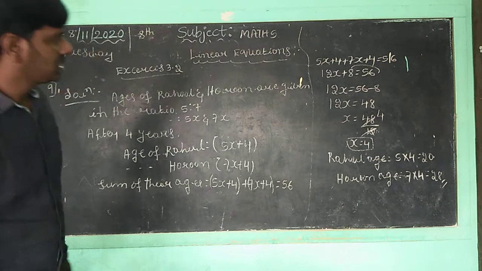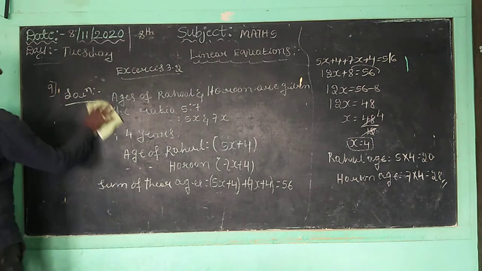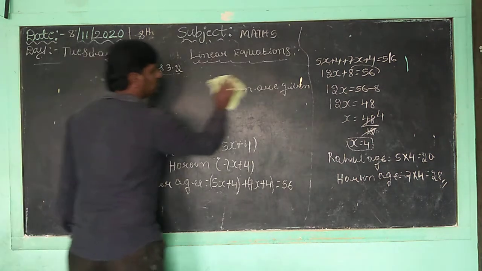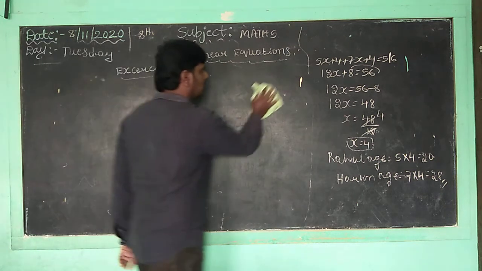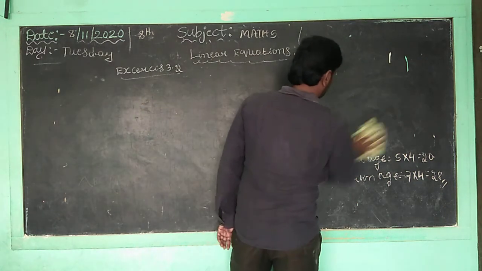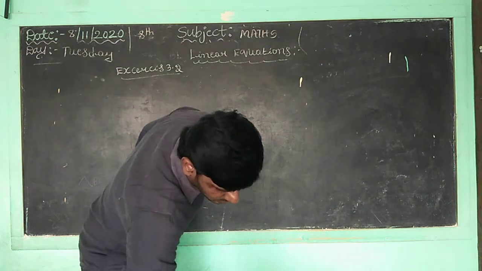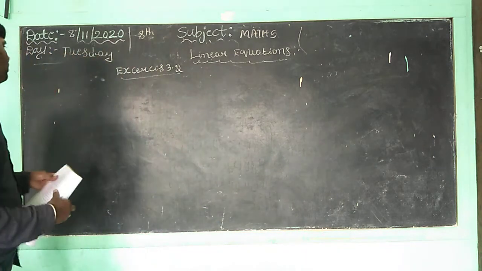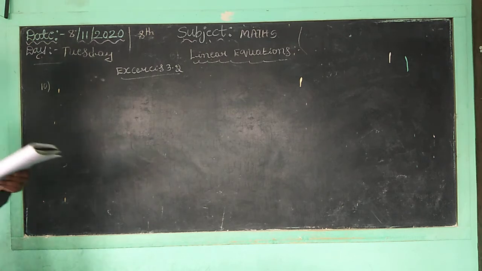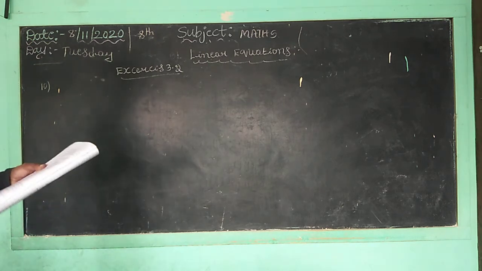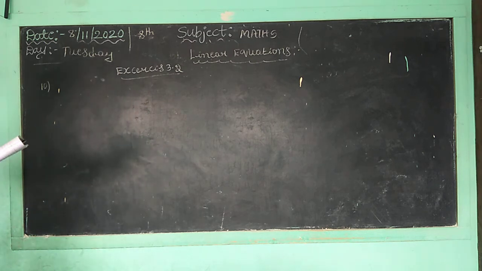The 10th question. Shall I rub this one? Okay children. So now we take question number 10. What is that question? See children, it's a very simple question. The number of boys and girls in a class are in the ratio 7:5. The number of boys is 8 more than the number of girls. What is the total class?